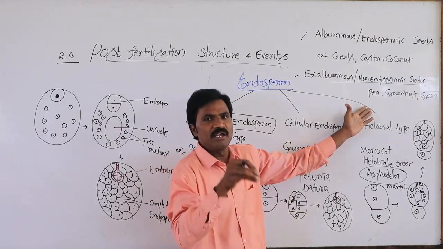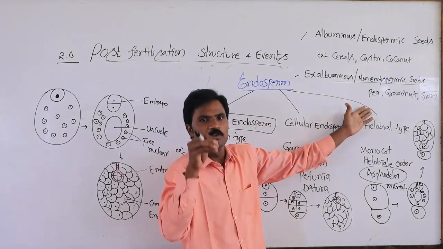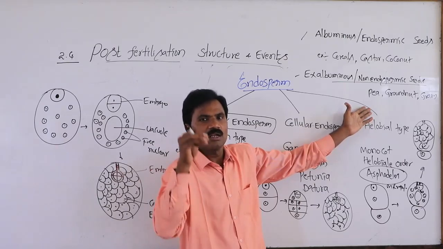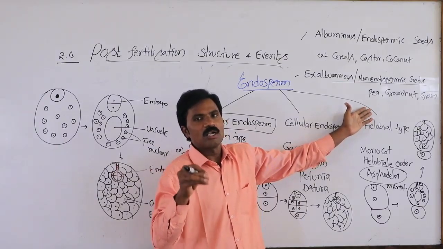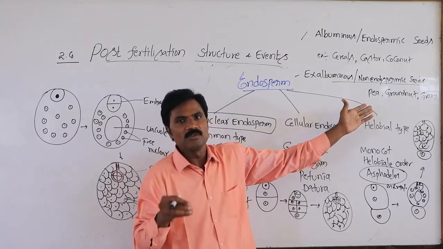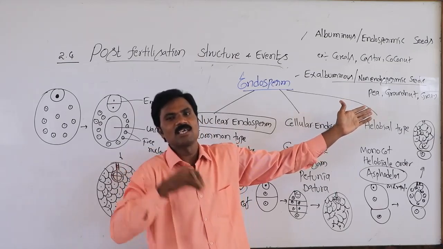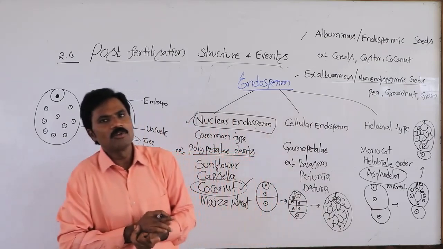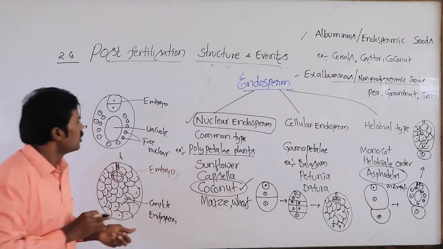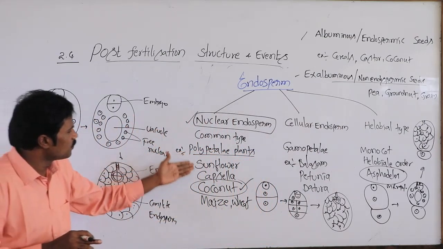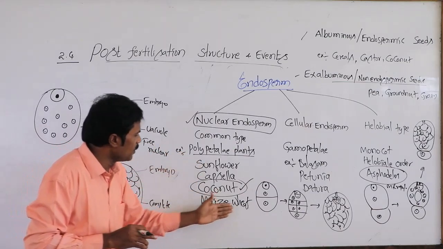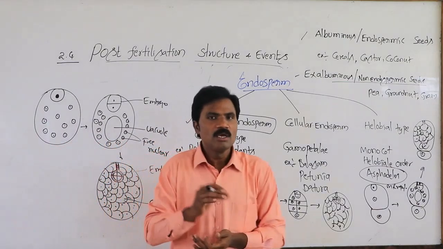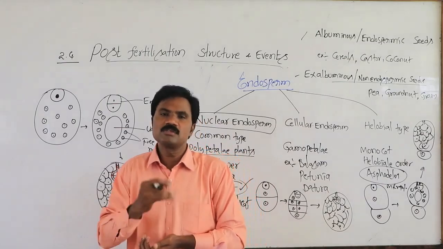If you want detail, whatever I said, observe carefully once or twice, because it is very important. What type of seeds represent albuminous? What type of seeds represent ex-albuminous? That is most important related to these aspects. In free nuclear endosperm, these particular aspects take place. Okay, the remaining we will discuss in the next class.